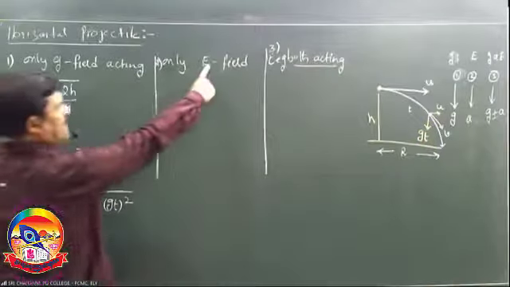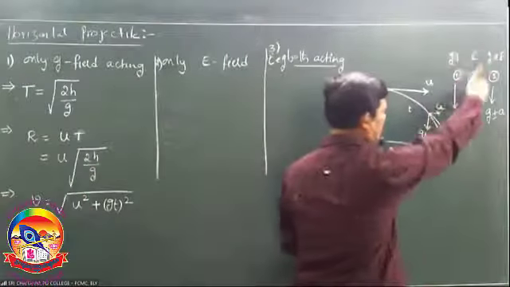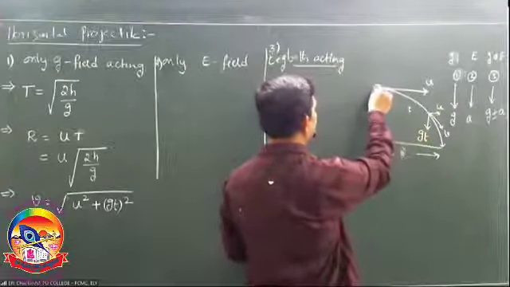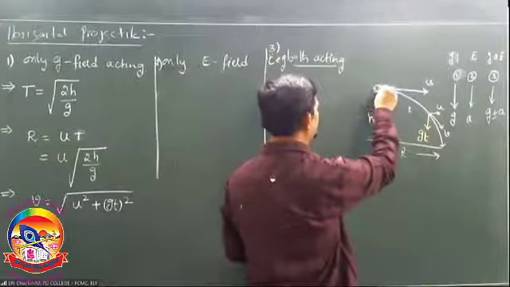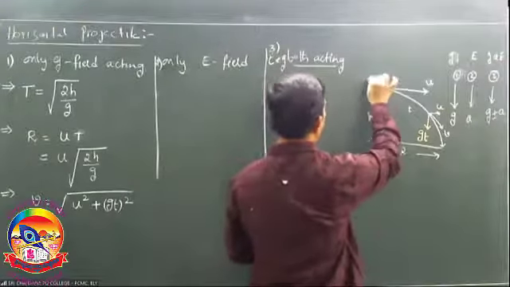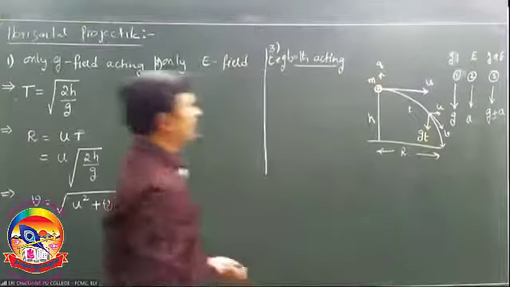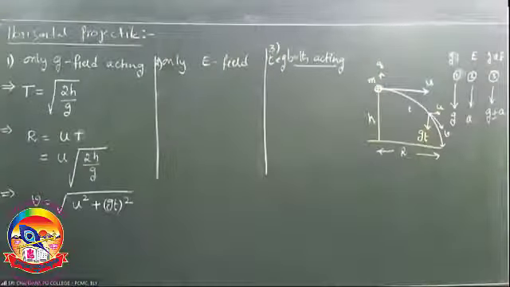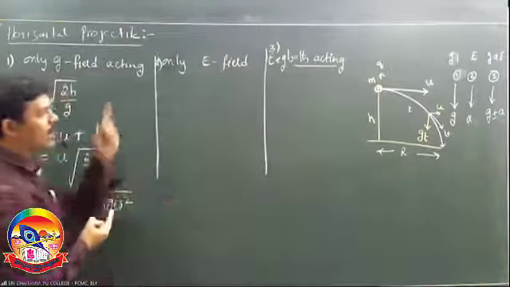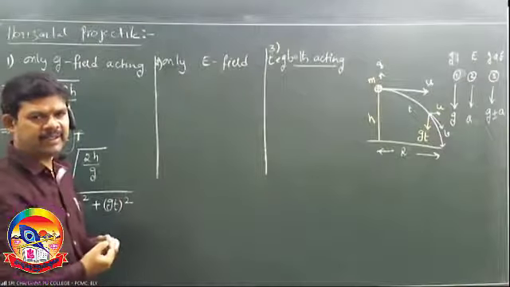If only the E field is acting, whenever this is a charged body, I took this charged body as positive, whose mass is m and whose charge is q. When only the electric field is acting, immediately what idea should come to our mind?